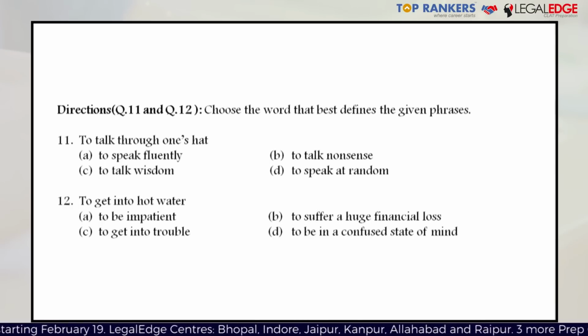Now we talk about questions which deal with phrases. You have to choose the option which best defines the given phrases. Now in case of the first phrase, to talk through one's hat, the meaning of this phrase is to talk nonsense, to talk gibberish, to talk something which does not make any sense at all, and therefore the answer has to be B, to talk nonsense.